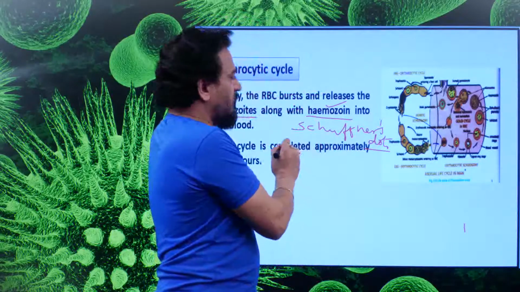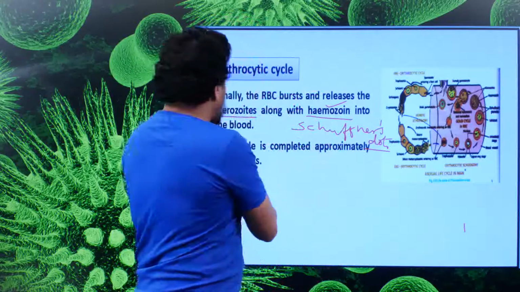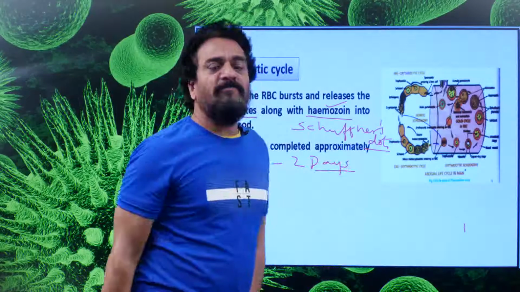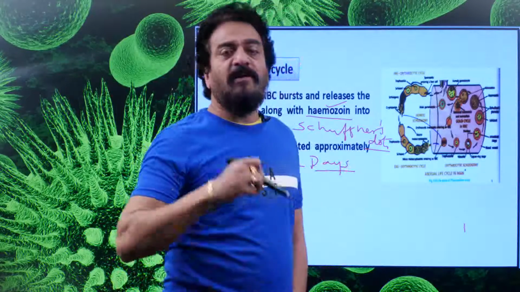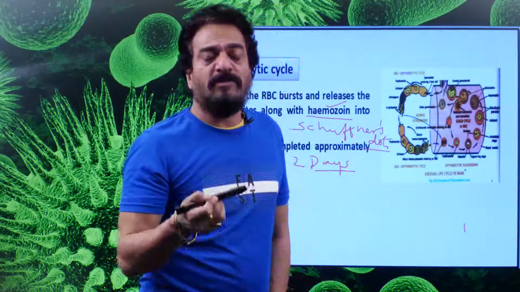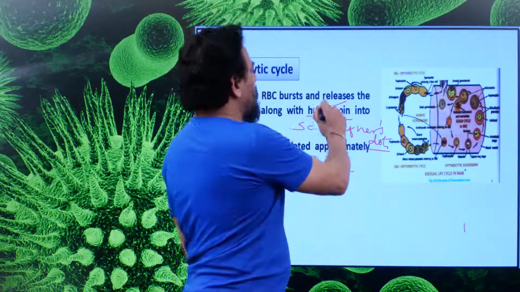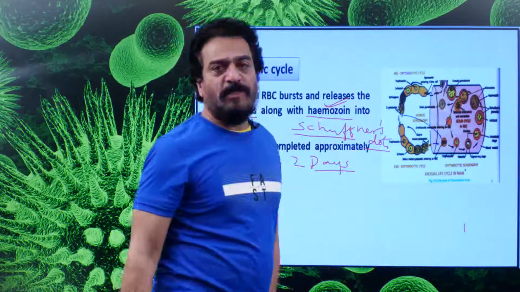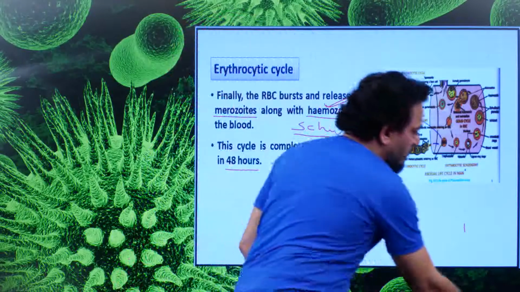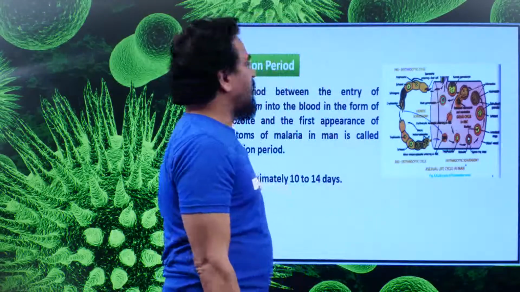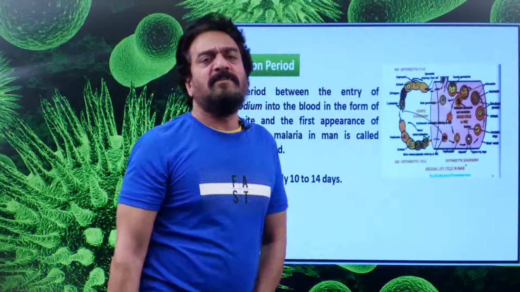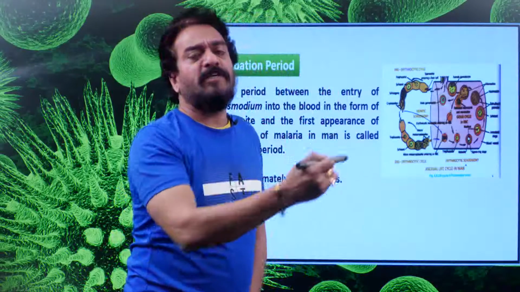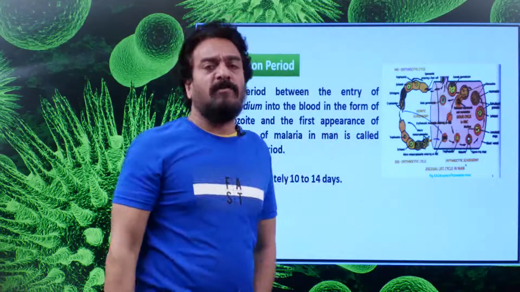Now, for this complete change, it requires nearly 48 hours. We can say that it requires 2 days' time. The reason why the patient will shiver and the body temperature rises to 106 degrees Fahrenheit is mainly the hemozoin granules, which are toxic material, as well as the antigens of the pathogen, that is Plasmodium, which are called Schuffner's dots. This Golgi cycle will occur a number of times, so that every 2 days the merozoites which are released will again enter fresh RBC and will continue the erythrocytic cycle or Golgi cycle.